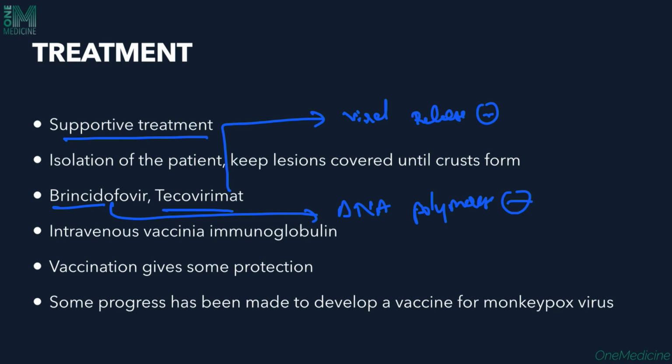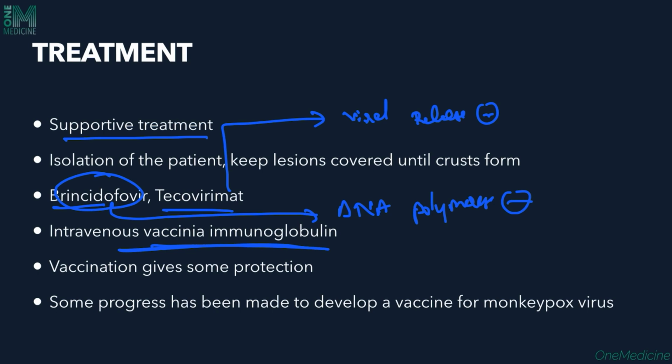Dual therapy also has been trialed in a few cases. Tecovirimat will inhibit a particular viral protein, thereby inhibiting viral maturation. Brincidofovir was also used against smallpox viruses before, and now it has been used here also. Along with brincidofovir, we give normal saline and probenecid for the patient. Also, we have seen that intravenous vaccinia immunoglobulin has helped in the recovery of a few patients, and it has been approved by the FDA.